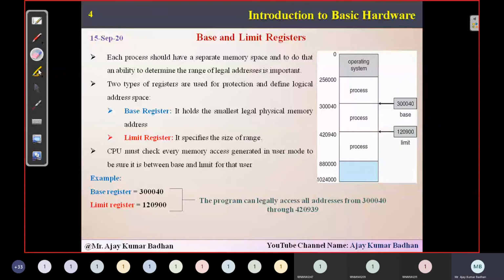Okay, fine. So what about the limit here? As I told you, suppose one process came. For that process, the base register allocated is this one. What is the limit given for that process? This means how much it can access from here. What is the total we get if we add 0, 4, 9, 0, 2, 4? From this particular location to this particular location, this process can access. That is this one, C1. So the limit is this: it can access only these many slots, not more than that.